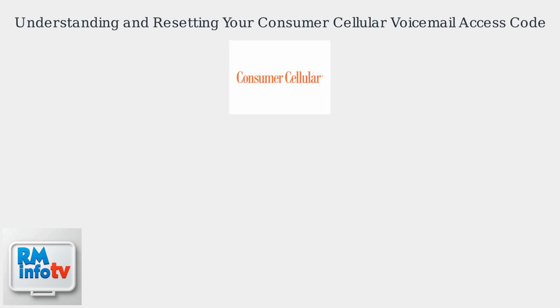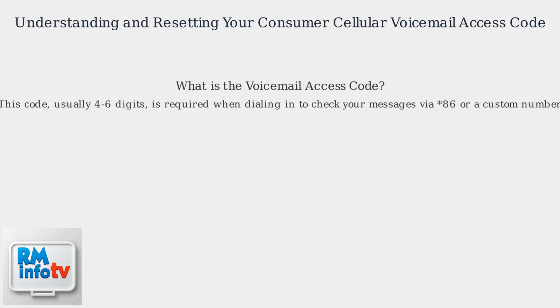Having trouble accessing your Consumer Cellular voicemail? The most common cause is an incorrect or forgotten voicemail access code. This code, usually 4 to 6 digits, is required when dialing in to check your messages via 86 or a custom number. First, try the default code, often 000.